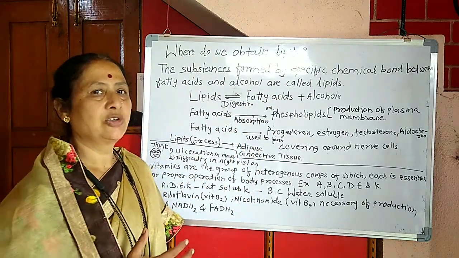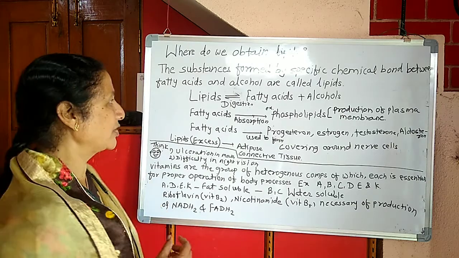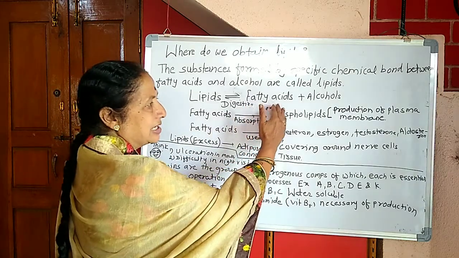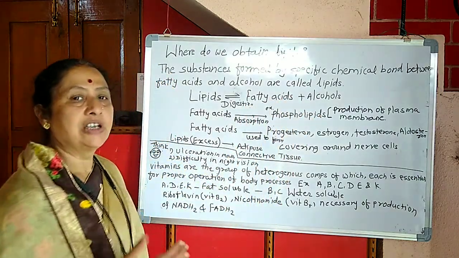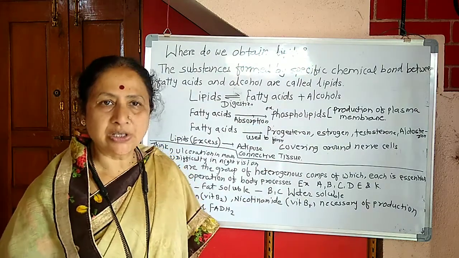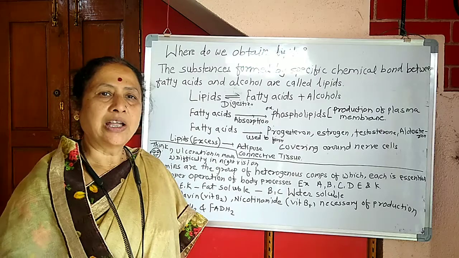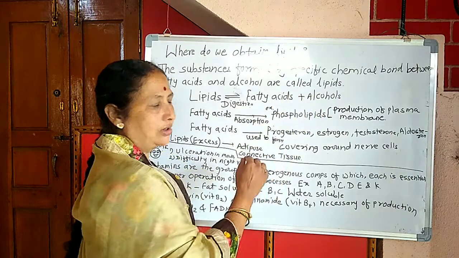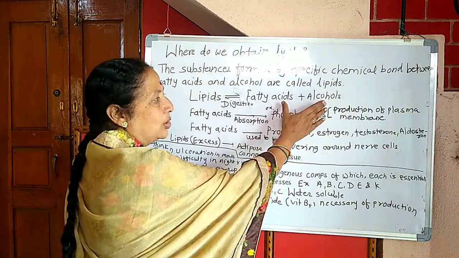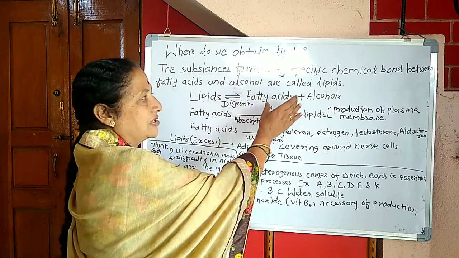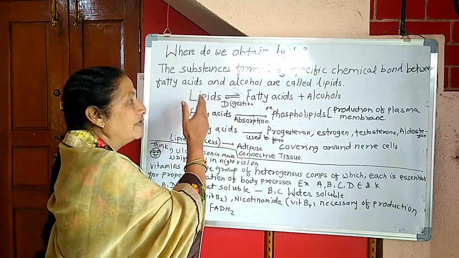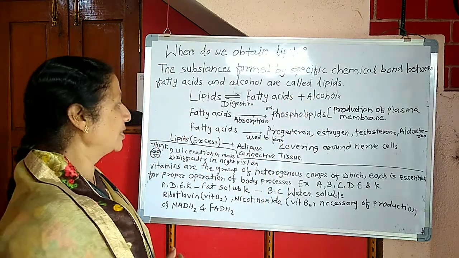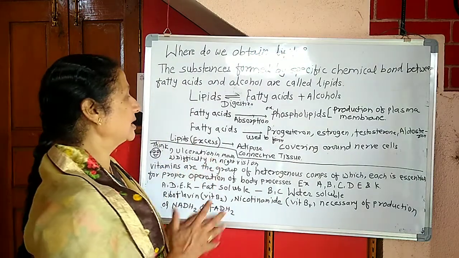Now here, you can consider this as a reversible reaction. The lipids are formed from the fatty acids and alcohol, and when the digestion of lipids occurs, it is nothing but the conversion of lipids back into fatty acids and alcohol. Means the fatty acids and alcohol come together, form a specific bonding, and lipids are formed, and when lipids undergo digestion, again fatty acids and alcohol are formed. Now let us study how this occurs.